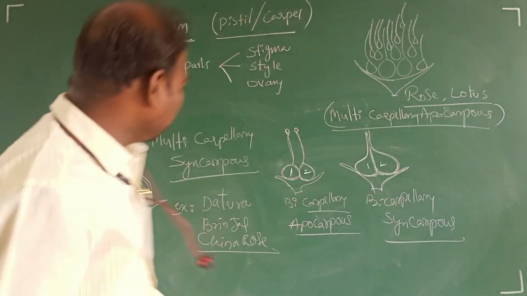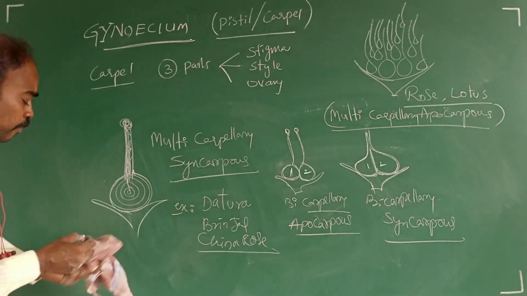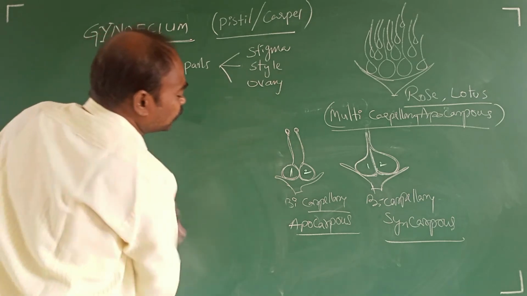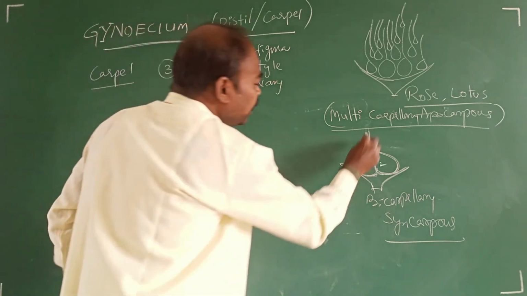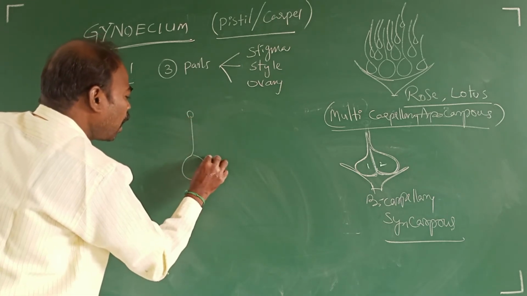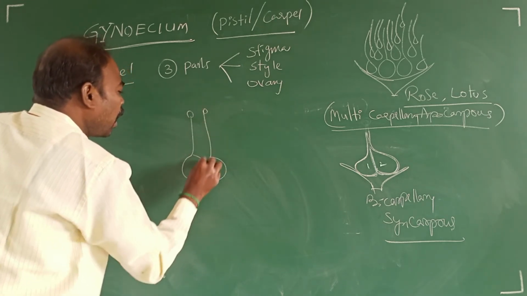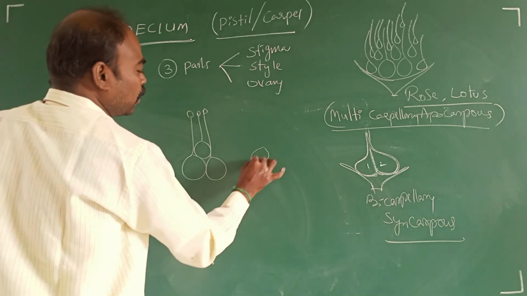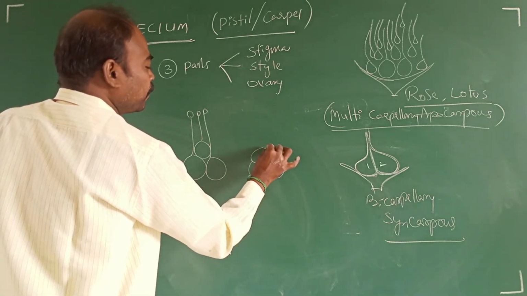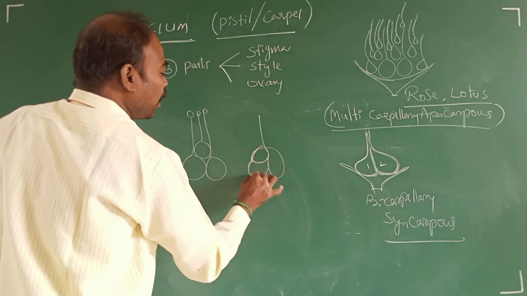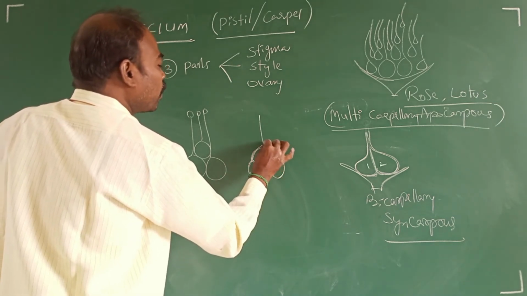Right? In the syncarpous gynoecium, by the fusion of carpels, for example carpel 1, 2 and 3, these three are fused like this.